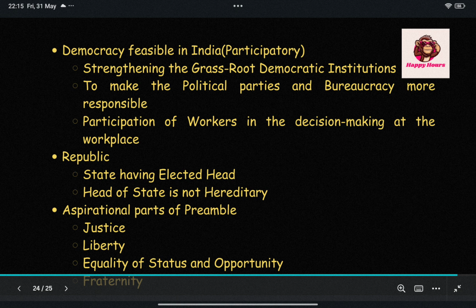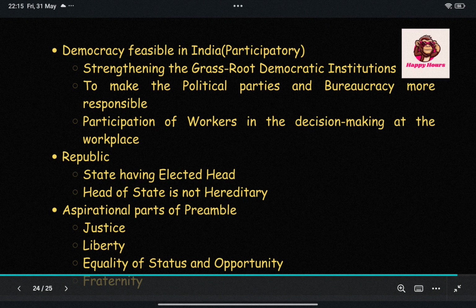Law puts a restriction on the liberty of an individual. But have you ever realized that if there is no law, are we going to enjoy our liberty? Just think about it. If there is no law, there will be Matsya Nyaya, which means the bigger fish will eat the smaller fish. Then it will be the survival of the strongest, not the fittest.